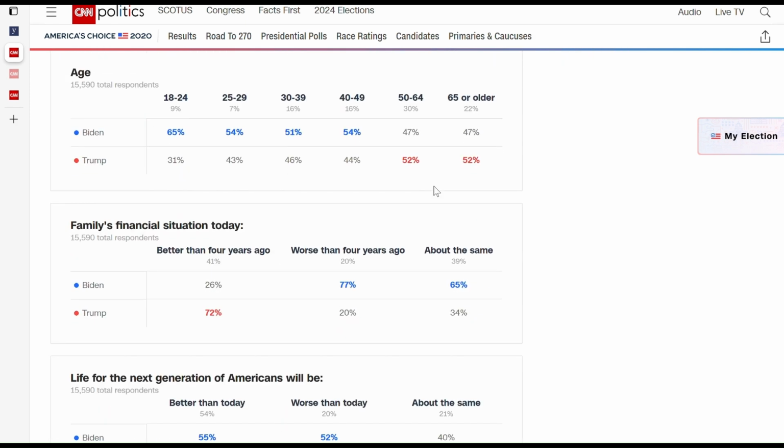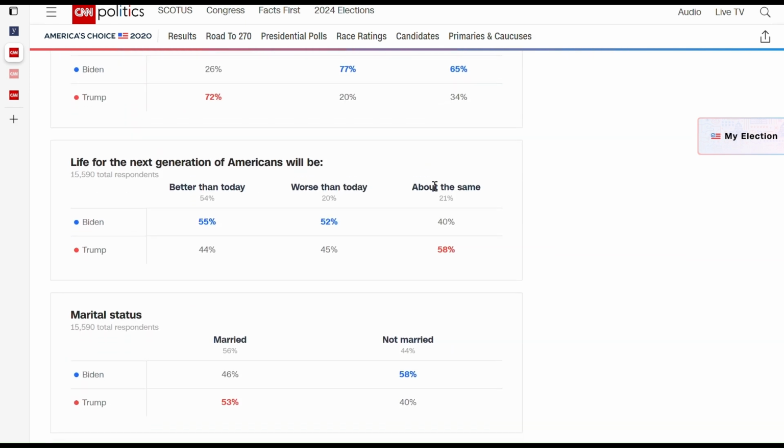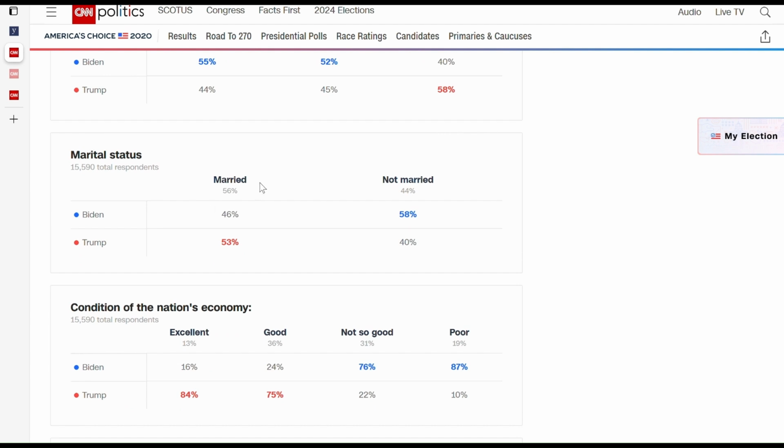CNN exit polls. When you look here, for example, first thing, marital status, all right? We're not saying that all married people go to church, and we're not saying that all unmarried people don't go to church. But of course, if you're married, you have a family, so maybe on Sunday morning you go to church, right? Maybe if you're not married, you may be less likely to do so. And again, the partisan lean is clear, right? Married people do favor Trump, unmarried people do favor Democrats in general.